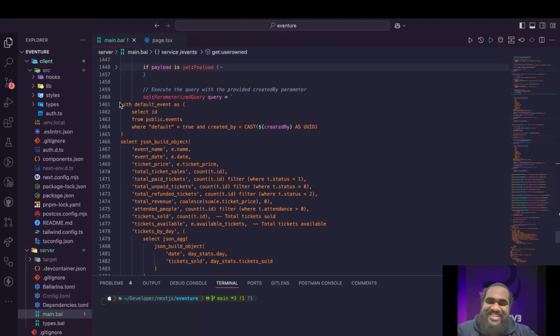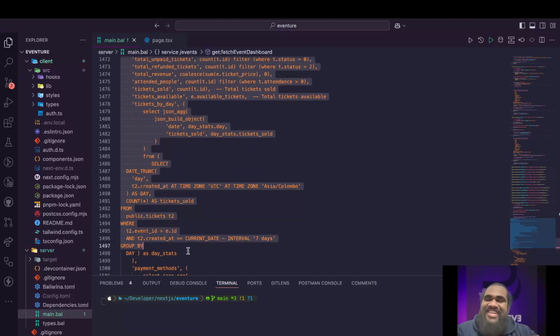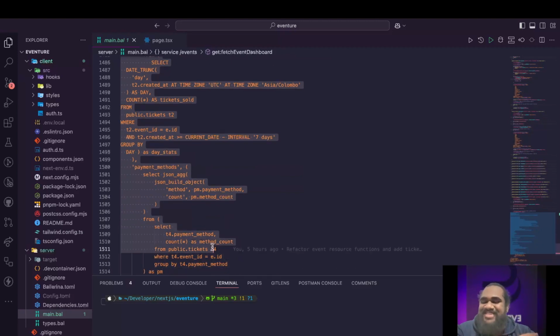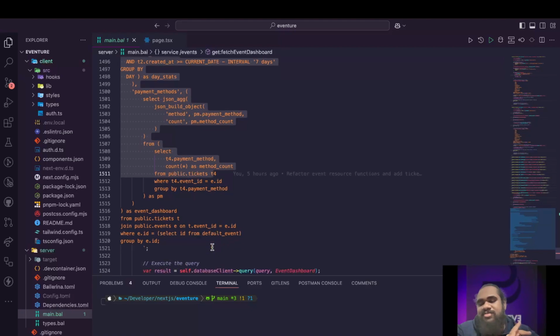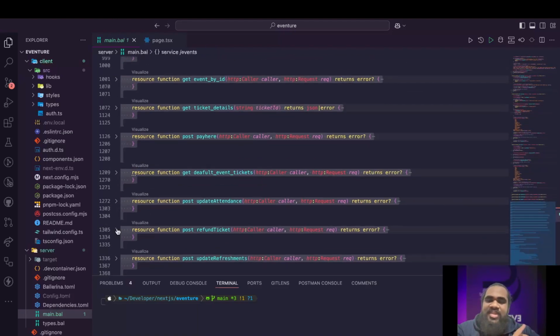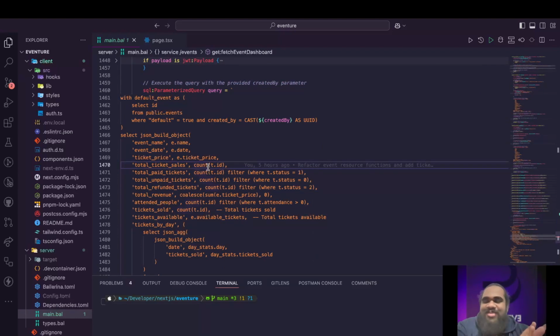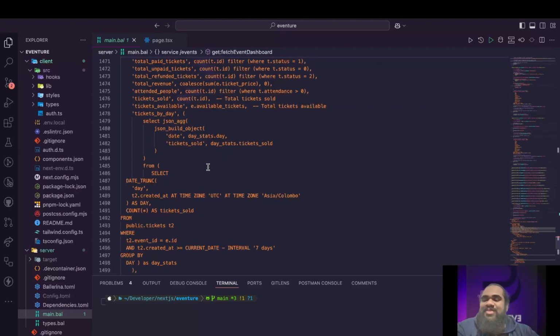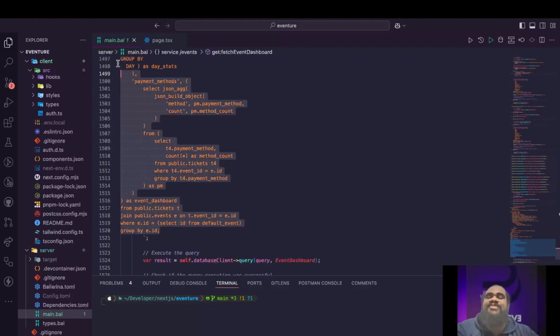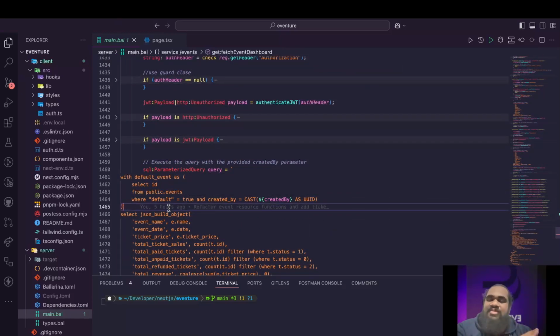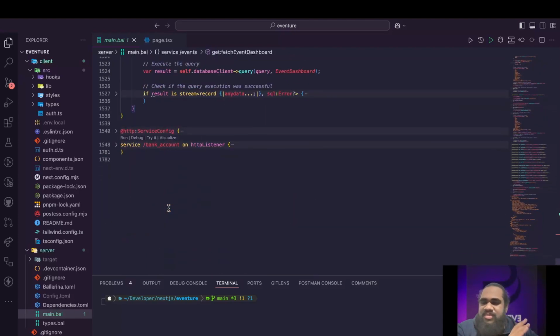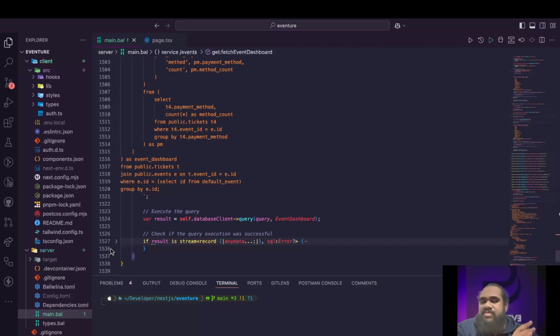Now this is a huge SQL query. This is how we show the dashboard stuff, the analytical parts, like how much has been sold in the past and all those. Since we are working with Ballerina, it is fast and it can handle multiple requests at a time, so doing this wouldn't be much of an issue. With Ballerina's structure, it wasn't a hard thing to do. So basically this is how we are doing it.